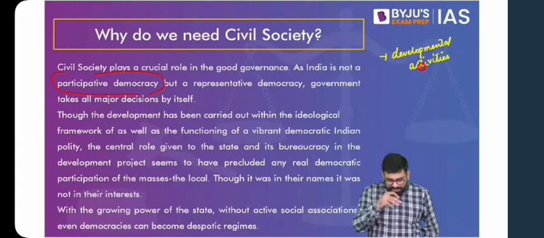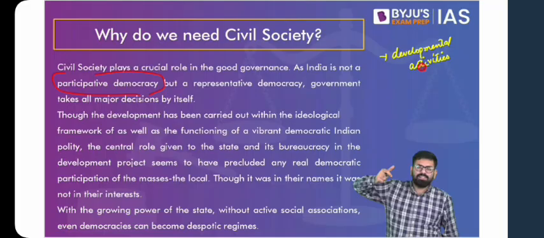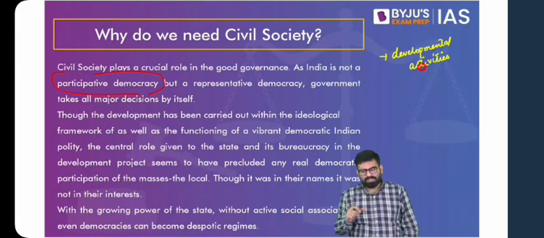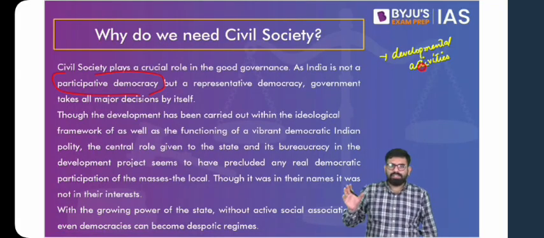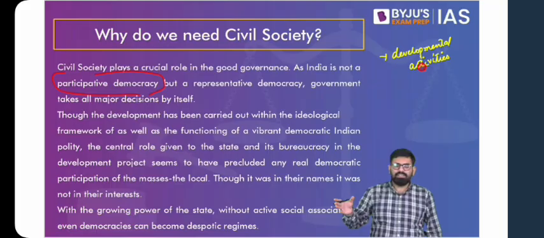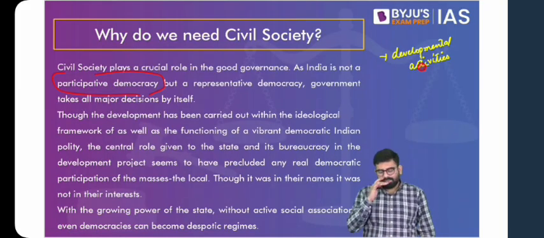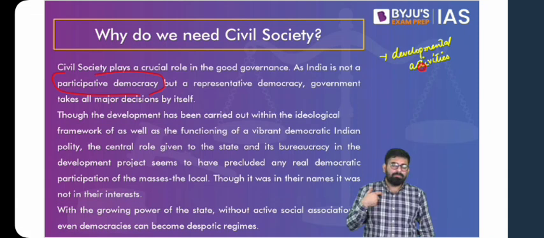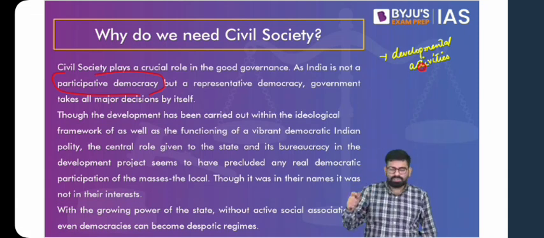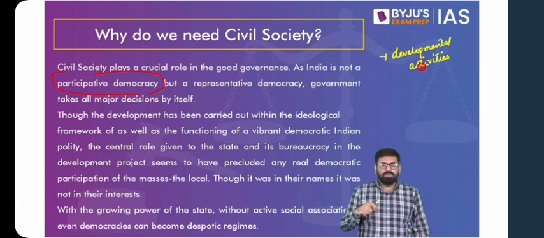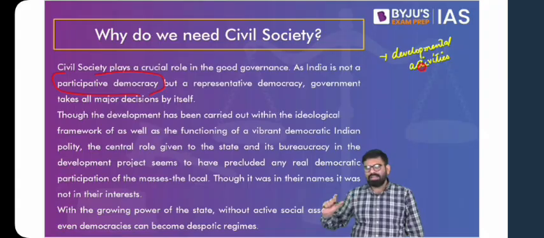Then also you see that if we say the power of the state is rising, they can come up with various laws which are not for the betterment of the individuals. So to counter that, to hold the government accountable, to protest against it, to keep the demands of the citizens at the forefront, we need civil society. Ultimately, with the rising power of the state, even democratic countries can become despotic, because there is absolutely no challenge to the government and they can do whatever they want. So to avoid that situation, we need the role of civil society, so that there is always a check and balance.